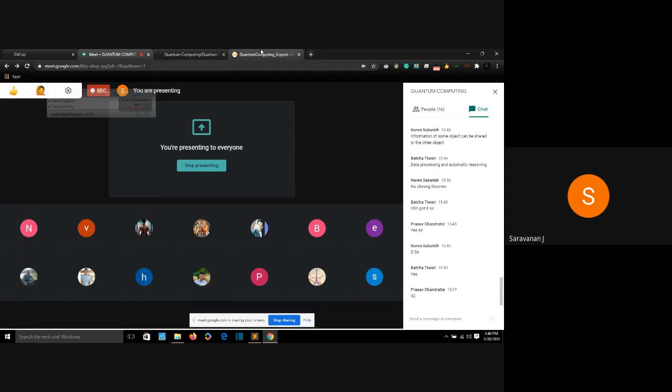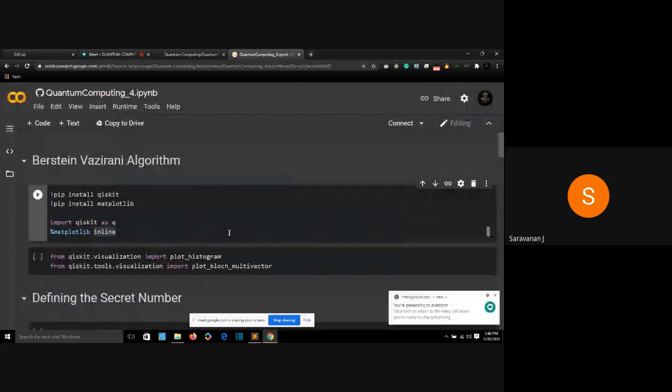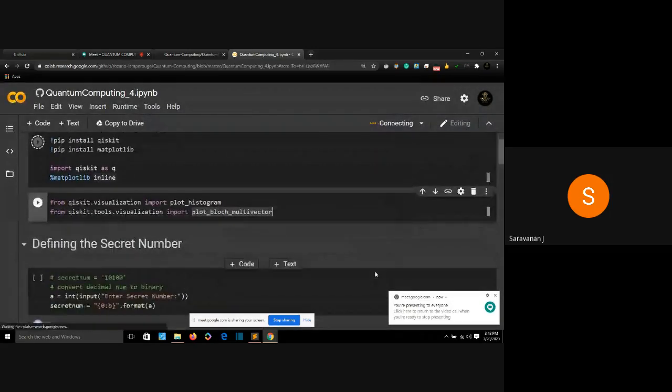However, in a quantum computer, we will take only 1 try to predict our secret number. Let's see how we are doing it. First, I'll install Qiskit and Matplotlib and import them, and then I'll import the visualizations.